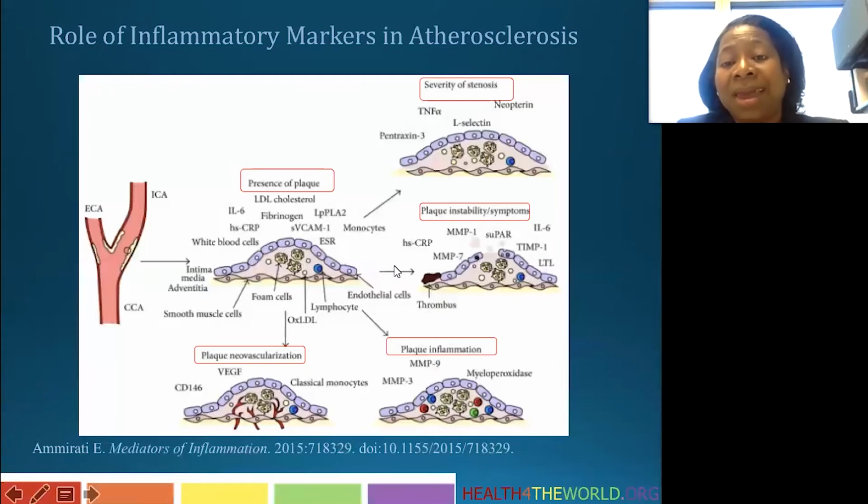When we look at plaque instability and things that lead to risk of plaque rupture, which oftentimes is what precedes an atherosclerotic event like myocardial infarction, we see again CRP, matrix metalloproteinases, IL-6 contributing to plaque instability, and TNF-alpha and neopterin, which are elevated in people with HIV, contributing to severity of stenosis.